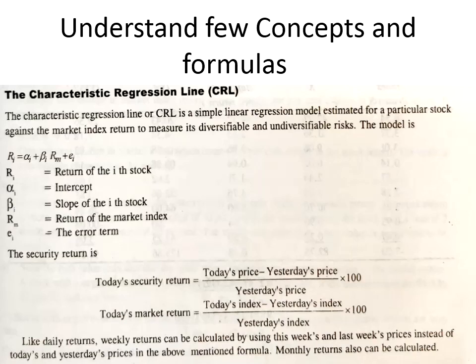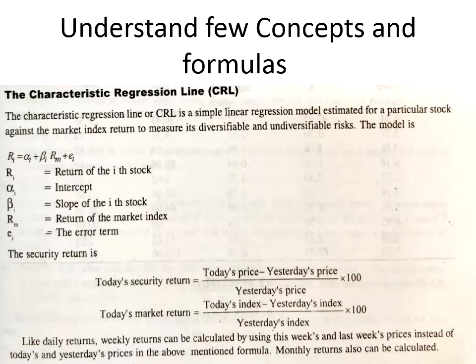How do you write that? RI, that is return, is equal to alpha plus beta RM plus EI, where RI is return of ith stock, alpha is the intercept, beta is the slope of the ith stock, RM is the market return or return of market index, and EI is the error term.